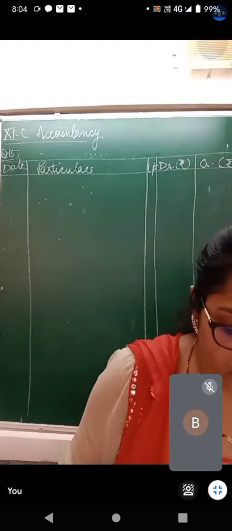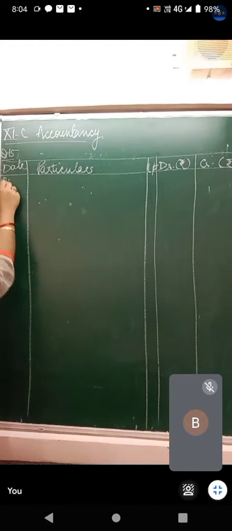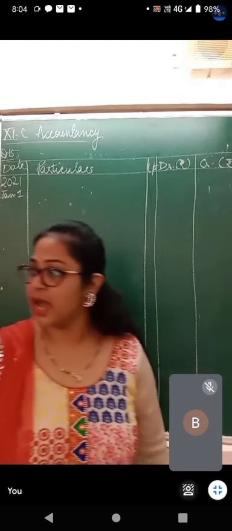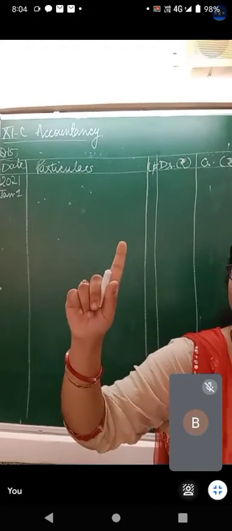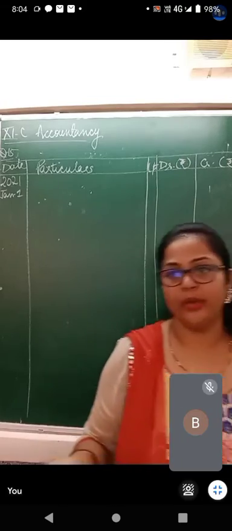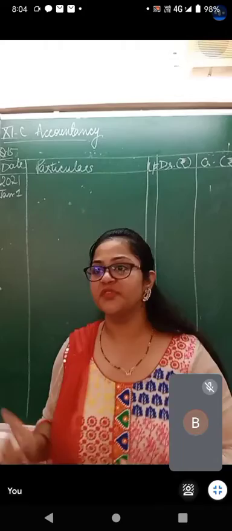Rakesh commenced business with cash. On 1st January 2021, there is an entry for introduction of capital. So what has happened? Rakesh started business with cash. Whenever we do this for the first time, it is cash account debit to capital, of course, and the narration goes: started business with cash.